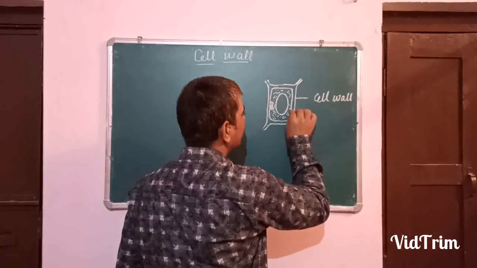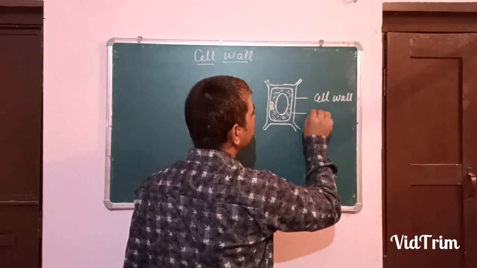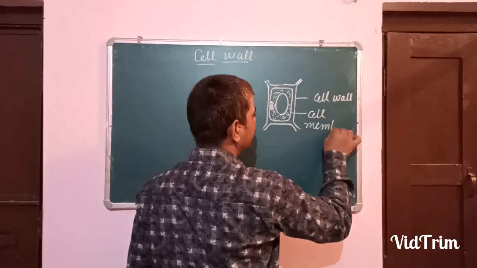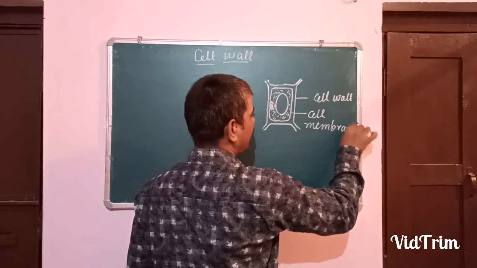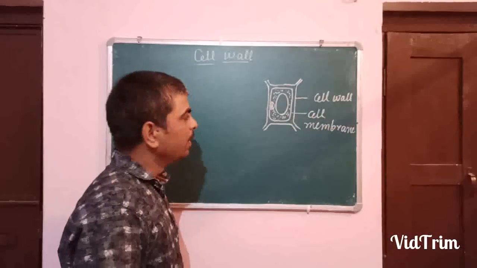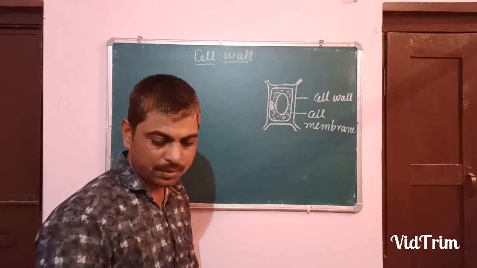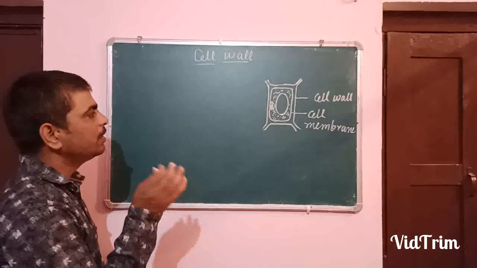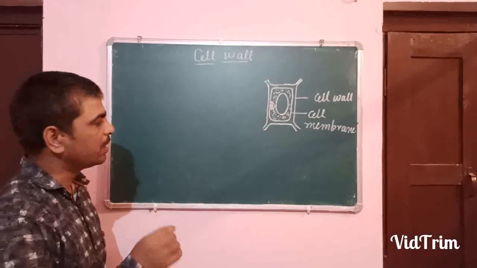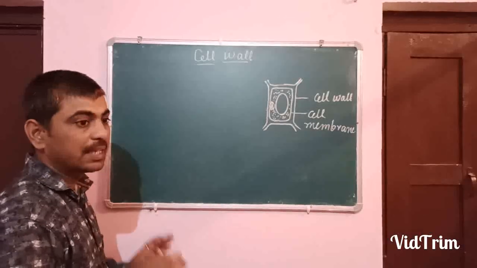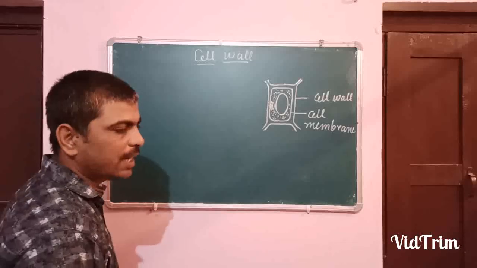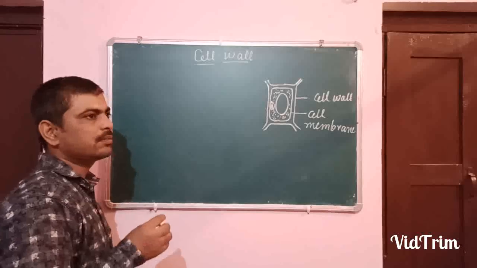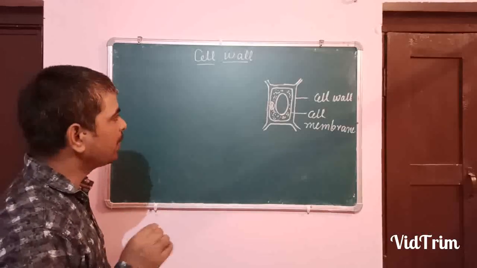This second layer is the cell membrane or plasma membrane. So this cell wall encloses the plasma membrane all around. It is non-living, rigid, and protects the cell contents. The structure is formed by cellulose, a polysaccharide.